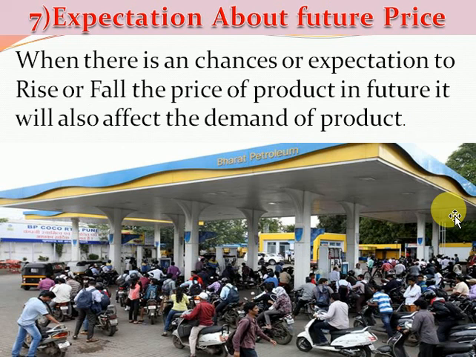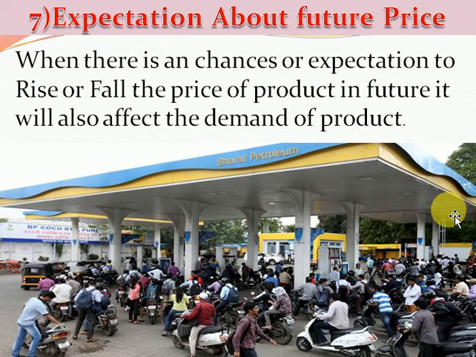Speculation, or prediction, about a rise in the price of a commodity in the future. If people expect that the price of a particular product may further increase in the future, then what will happen?